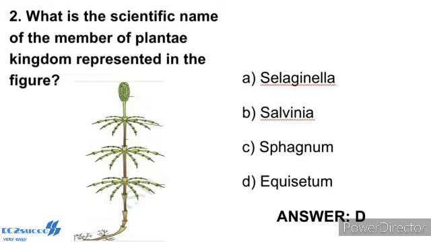The sporangia produce spores by meiosis in spore mother cells. The spores germinate and give rise to inconspicuous, small but multicellular, free-living, mostly photosynthetic thalloid gametophytes called prothallus. The gametophyte requires cool, damp, shady places to grow. Because of their specific restricted requirement and the need for water for fertilization, the spread of living pteridophytes is limited and restricted to narrow geographical regions. So the correct answer is option D. D is Equisetum.